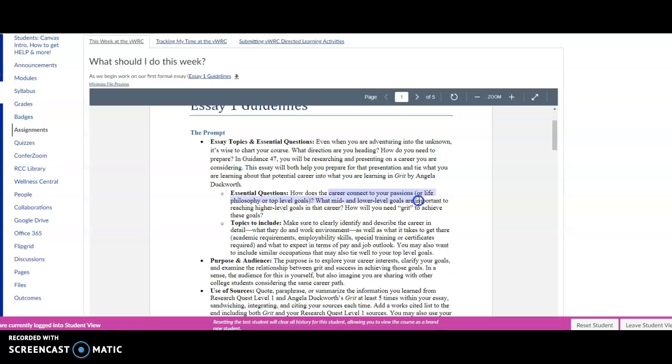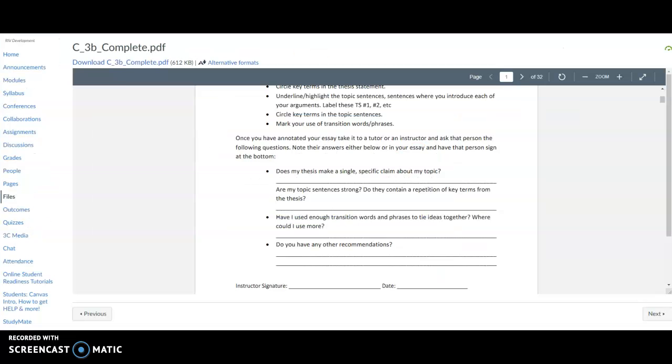You're going to be writing about the career that you're considering, right? How does the career connect to your passions? What mid or low level goals are important to reaching the higher level goals of your career? How will you need grit to achieve these goals? And then you're going to include the topics from Research Quest 1. So everything that we're doing really connects together, okay? So what I'd like you to do is use this Writing Center activity to help you plan your thesis and topic sentences for Essay 1, okay?